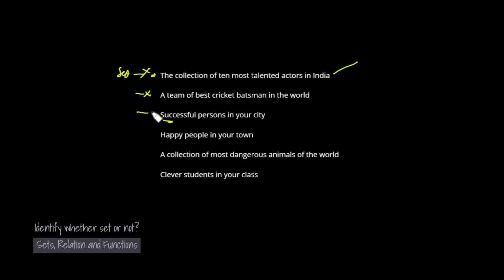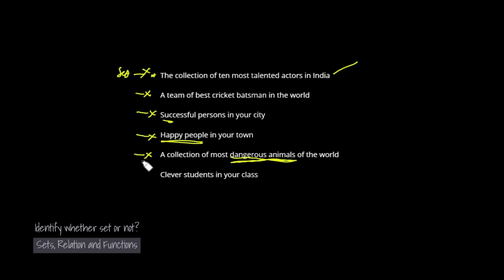So again it is not a set. Happy people in your town, again not a set because the term happy people is dynamic. The collection of the most dangerous animals: the meaning of dangerous animals will be different for different persons, so definitely it is not a set.